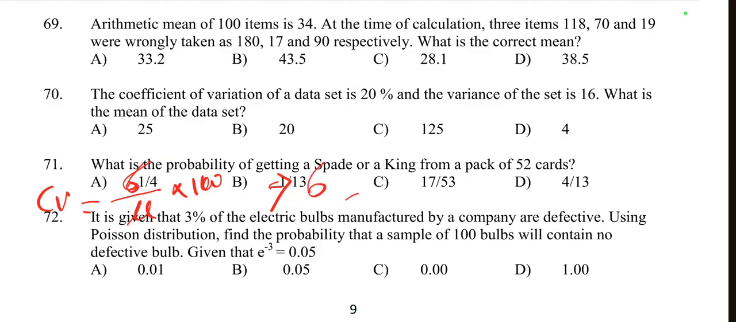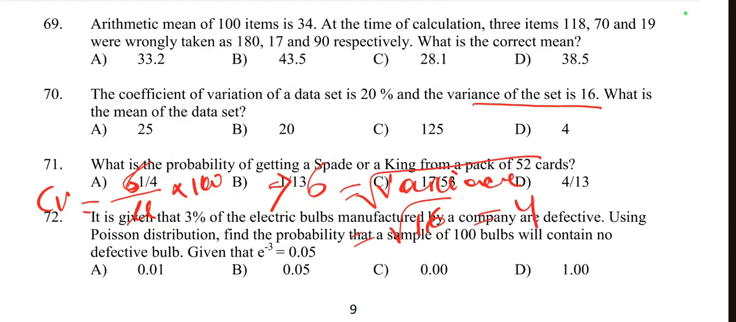We know the standard deviation is equal to the square root of the variance. Here the variance value is given as 16. So root of 16 is equal to 4. So we find the value of standard deviation, that is 4. Just put the value here. So standard deviation is equal to 4 by mu, or mean, 4 by mu into 100.